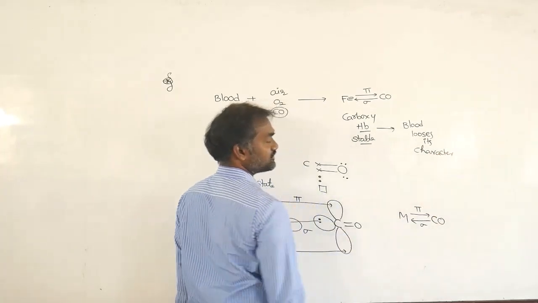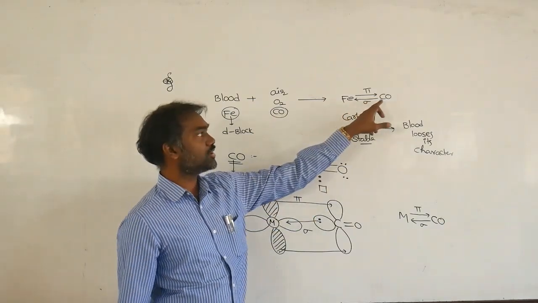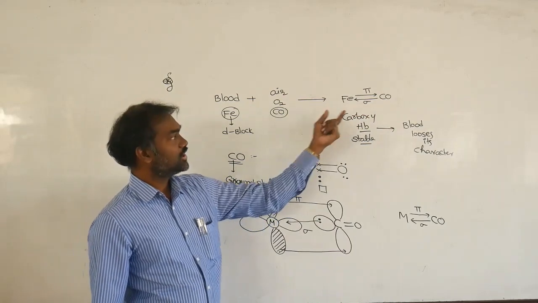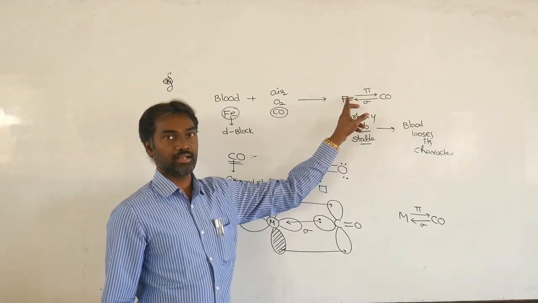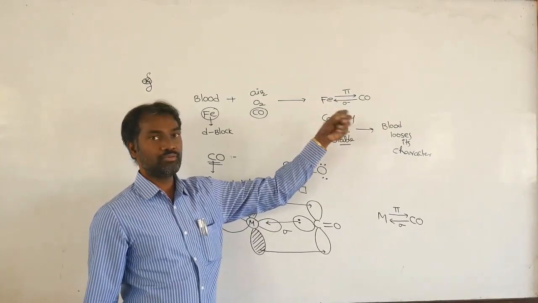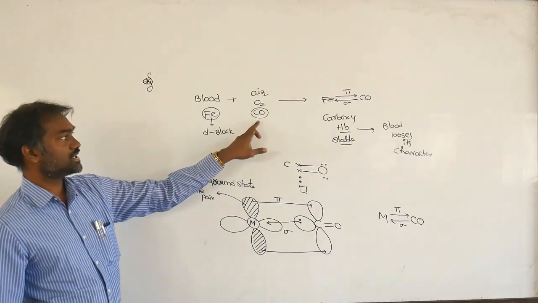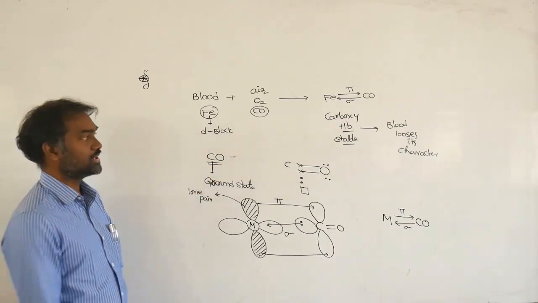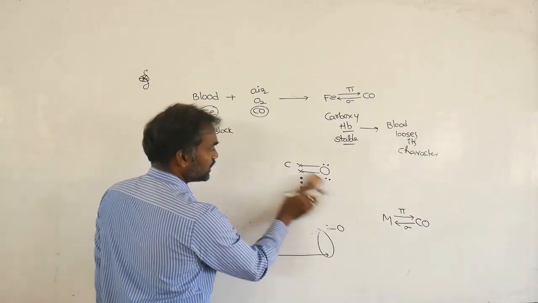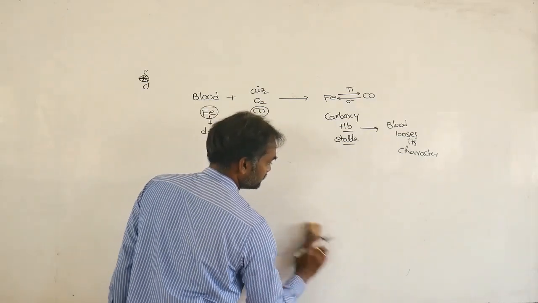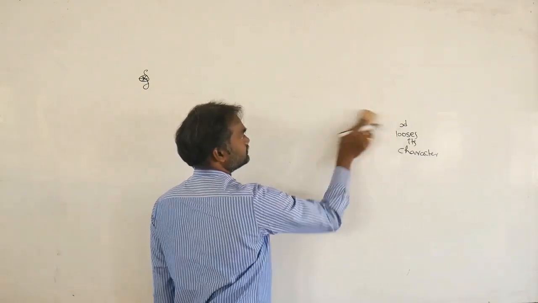What is the character of blood? It absorbs oxygen and releases carbon dioxide. Once carbon monoxide gets in, it becomes a stable complex, so carbon monoxide does not come out from the iron in the blood. Then all the blood loses its property, and at last the person will die. That's why carbon monoxide is a dangerous gas for humans and animals. So carbonyl compounds are a highly important concept. Next, some structures are also given.